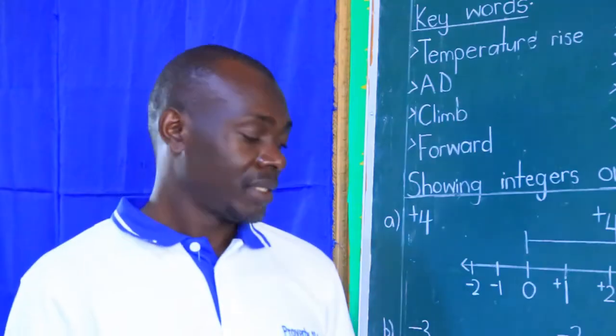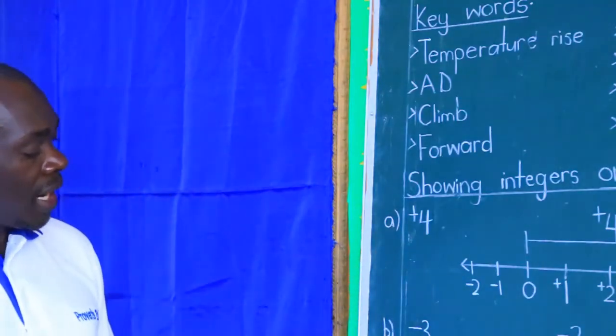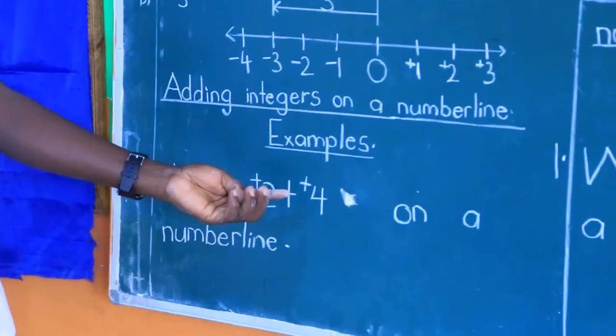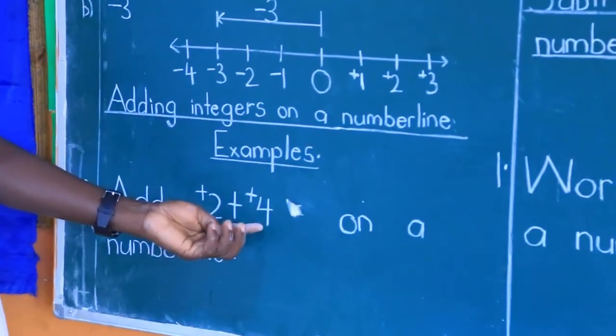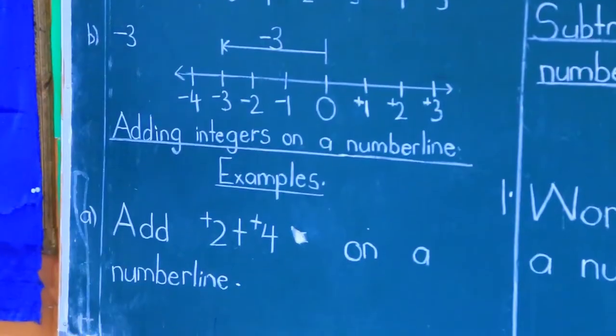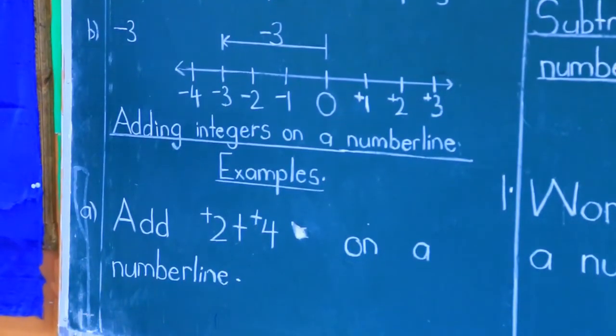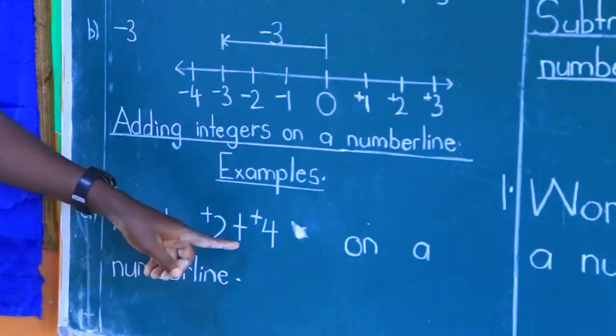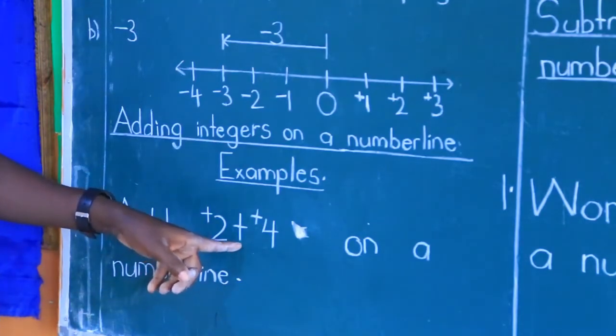Move forward. Now, when I am told to add, like it is here, add positive 2 plus positive 4 on a number line, know what those positives and plus mean. I said positive means move forward, as opposed to plus, much as they almost look alike.